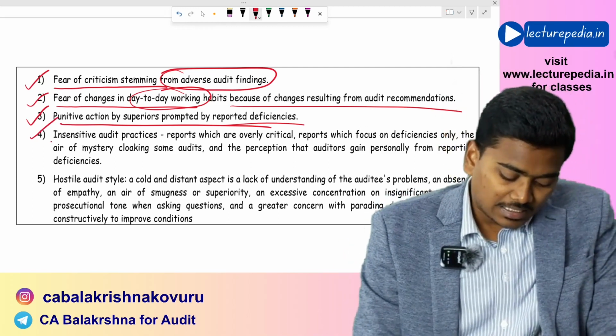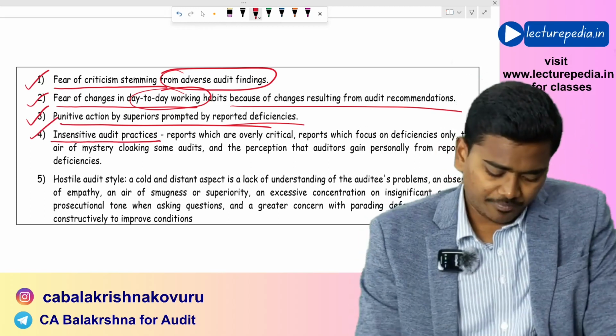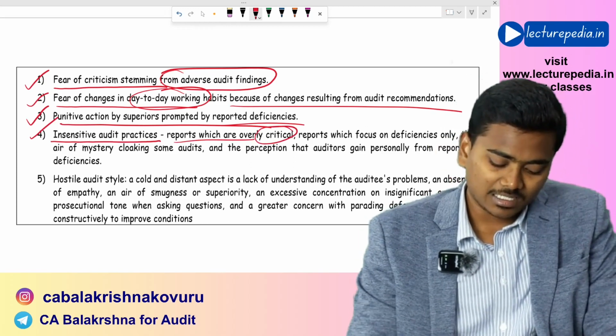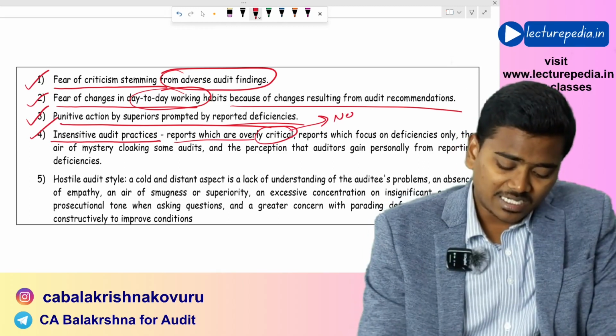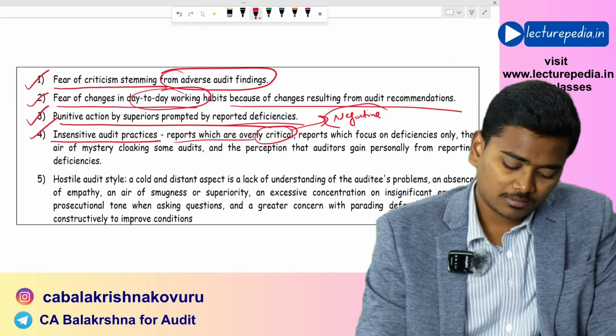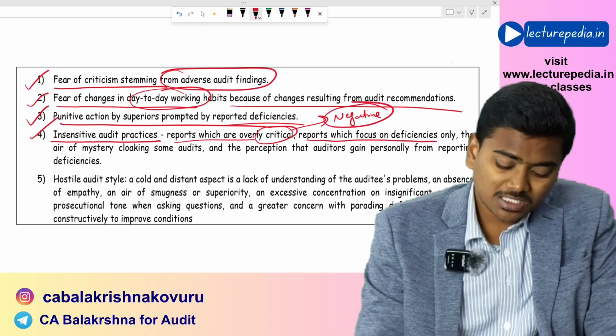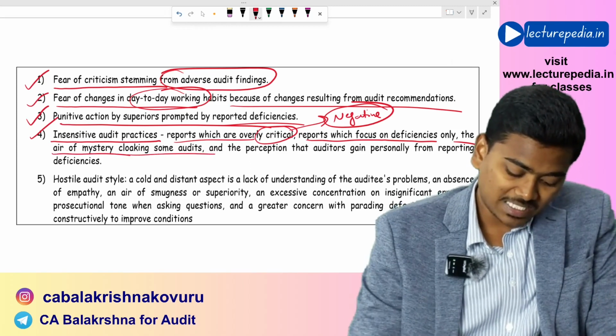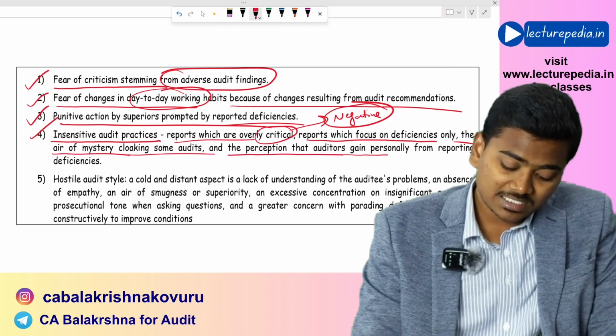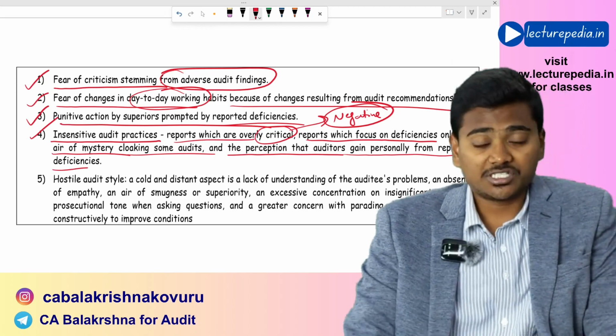And insensitive audit practices, reports which are overly critical. That means reports which focus mainly on negative aspects, and reports which focus on deficiencies only. The air of mystery cloaking some audits, and the perception that auditors gain personally from reporting deficiencies.